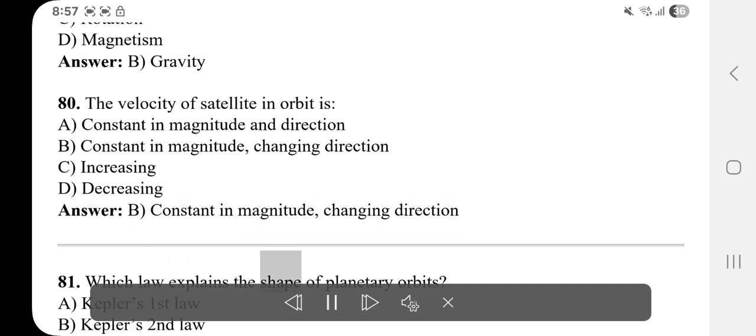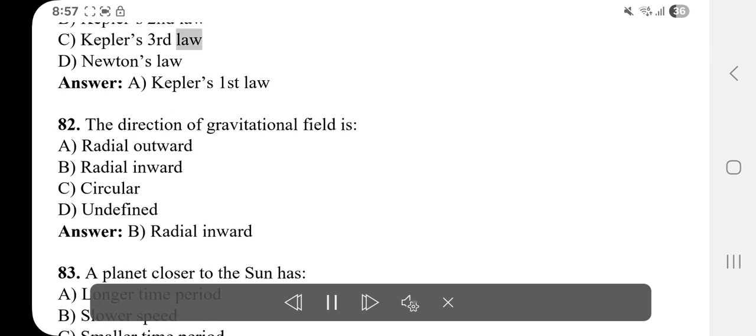81. Which law explains the shape of planetary orbits? A. Kepler's first law. B. Kepler's second law. C. Kepler's third law. D. Newton's law. Answer: A. Kepler's first law.